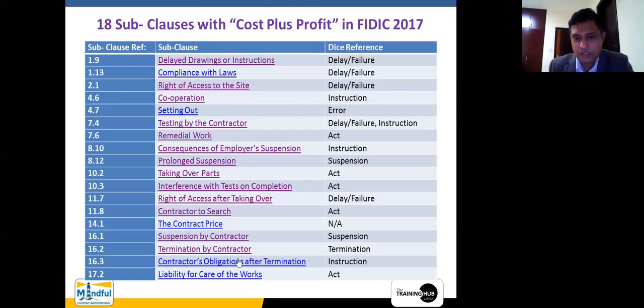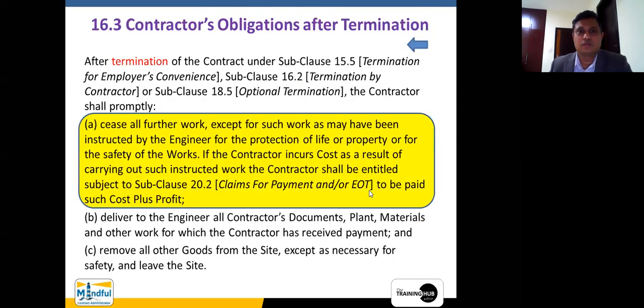Then it says contractor's obligations after termination. This is also a very important thing. The termination can be done either by the contractor or by the employer, right? So whenever you are talking about termination, it does not mean just the contractor's wish for termination or the employer's wish for termination. We are talking about both things.